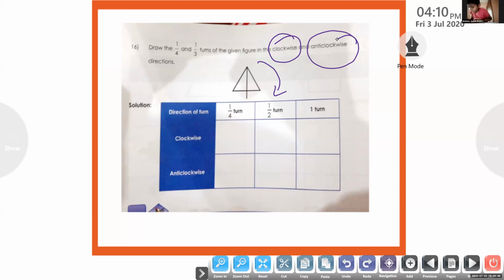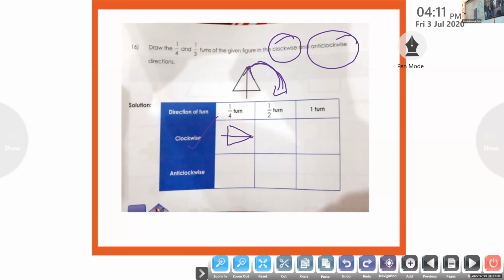Catherine, after 1 by 4 turn in the clockwise direction, where will the triangle be pointing? In the right side. This arrow, this point, will be pointing to the right side. Okay. And we have to draw the line inside.